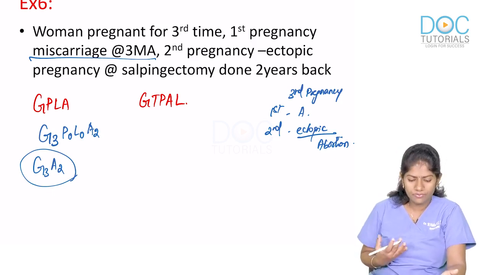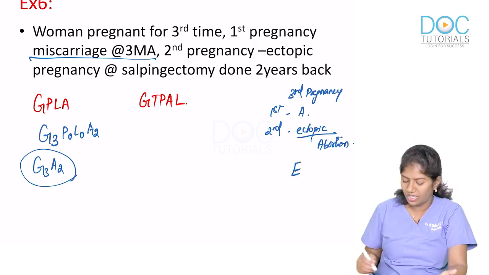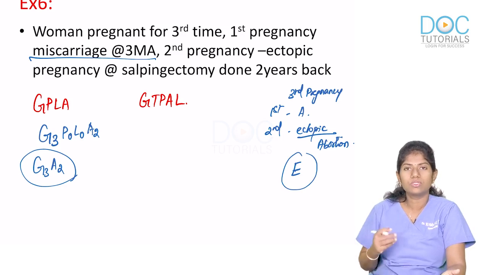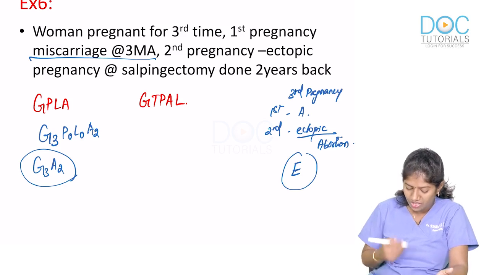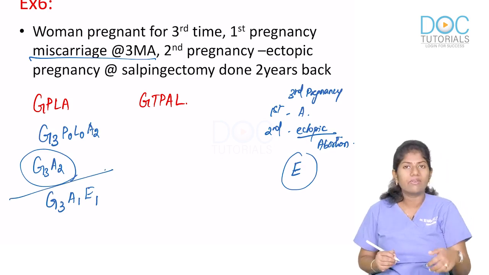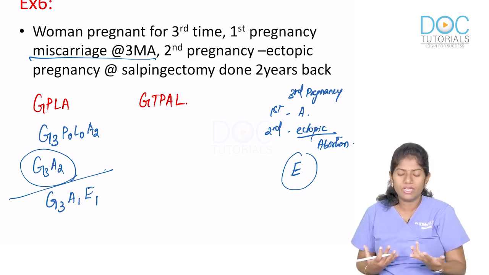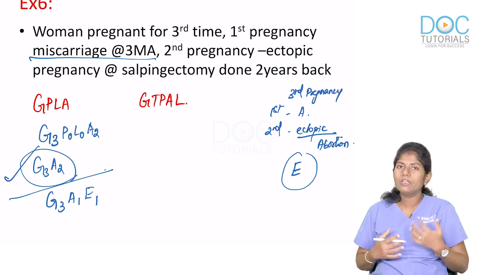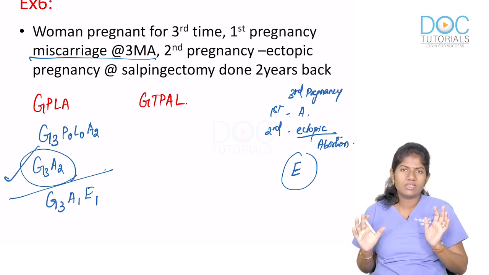Okay, or sometimes you might see this letter E. E can also be used to denote ectopic pregnancies in the past. So I can either write it as gravida 3, abortion 2, or I can write it as gravida 3, abortion 1, ectopic 1. Both are just the same, but the perfect way of writing it is gravida 3, abortion 2. Even if you come across this alphabet E in obstetric score in GPLA system, you don't have to panic, just understand that it is ectopic.